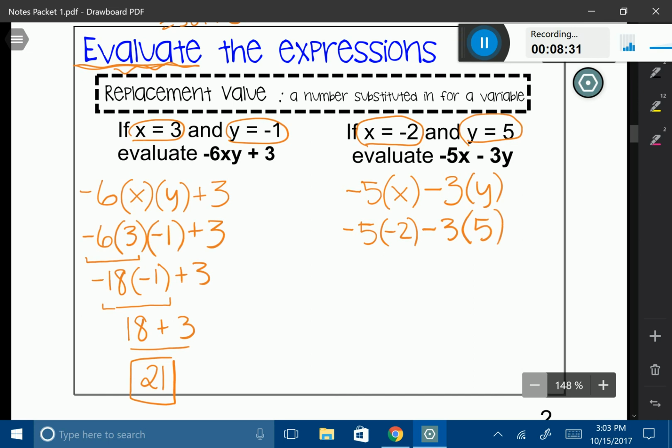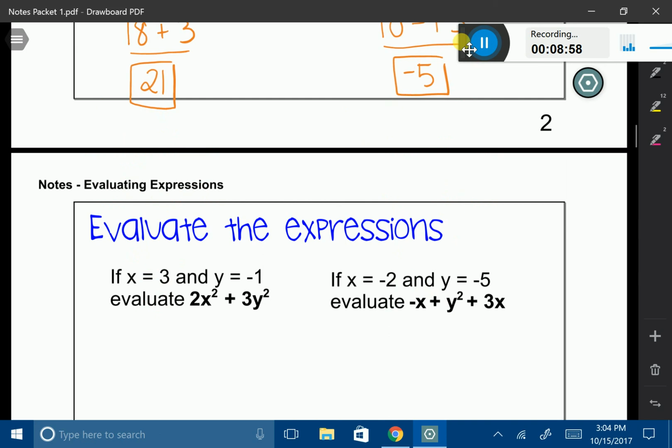Okay, let's use order of operations. Negative 5 times negative 2 gives me positive 10, and I'm going to carry everything down just the way that it is. Now I'm going to do 3 times 5, that's 15. So 10 minus 15, and my last number is going to be negative 5. So this expression evaluates to negative 5.